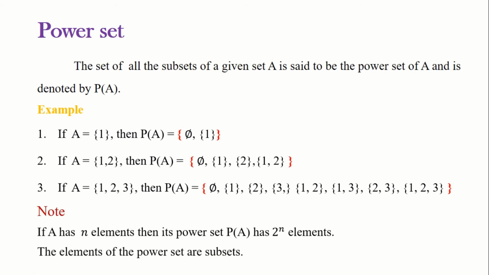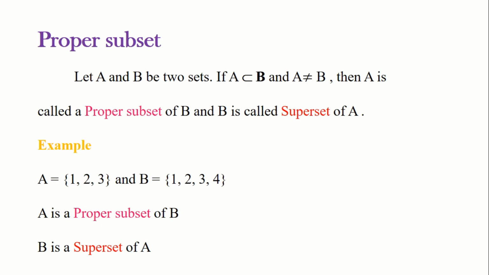So in all the above examples, we can note that the elements of the power set are the subsets. And also we can see here A has only one element and its power set has 2 power 1, that is 2 elements. Here A has 2 elements and P of A has 2 power 2, that is 4 elements. Here A has 3 elements and its power set has 2 power 3, 8 elements. So thus we can say if A has n elements, then its power set P of A has 2 power n elements.